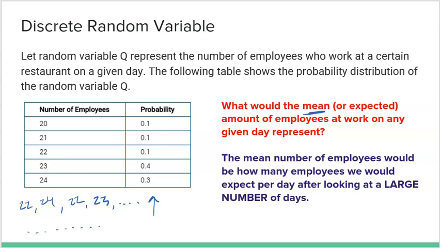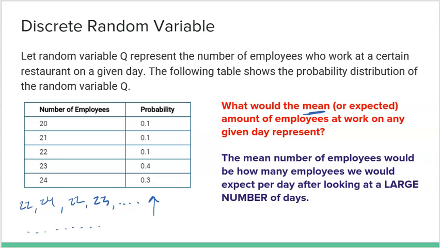And then after I have this long list, I could add everything together and divide by how many numbers are on the list, and I would get the mean. Well, that's exactly what the mean is. The mean number for employees would be how many employees we would expect per day after looking at a large number of days, right? A mean is not found after looking at 5 days. Again, it's just like probability. The true mean is only found after looking at a large number of days.